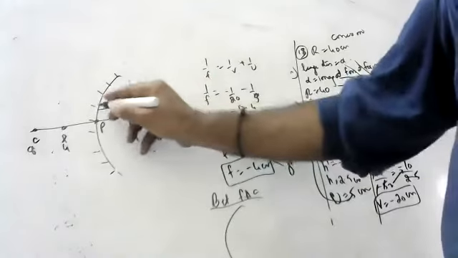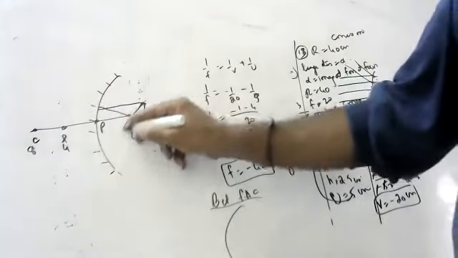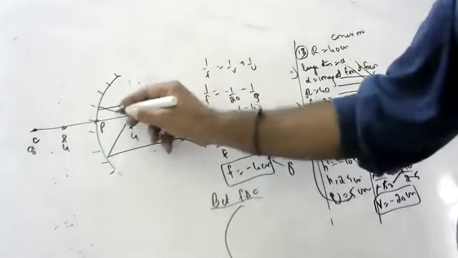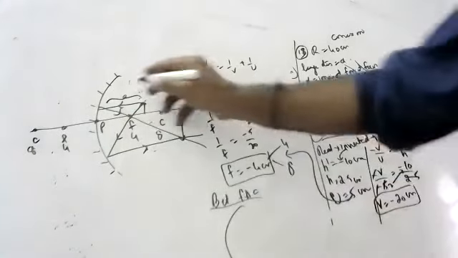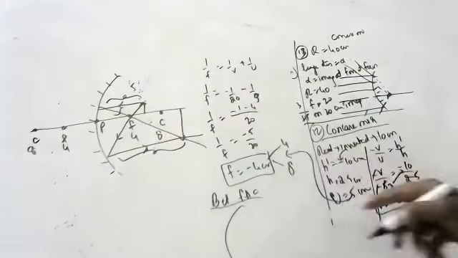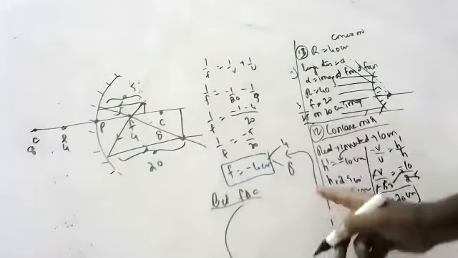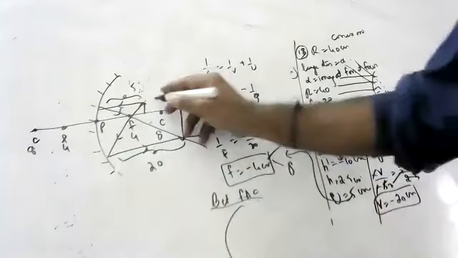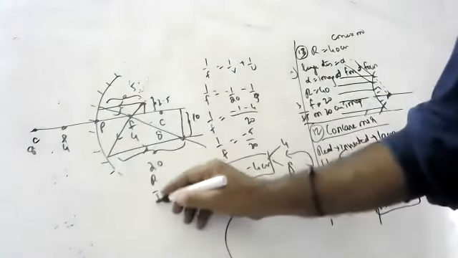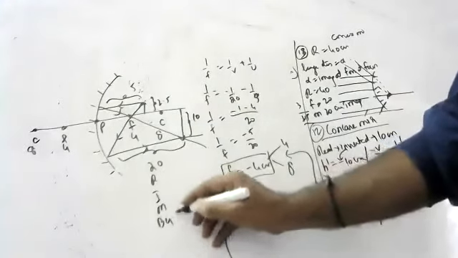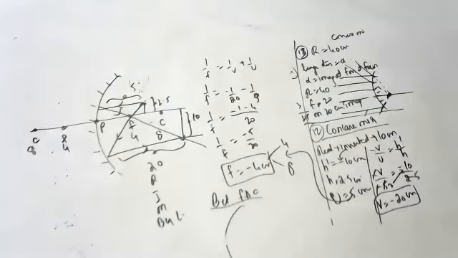One ray parallel to the principal axis goes through the focus. The other light ray going through the focus goes parallel, children, like this. The object distance is how much, children? We got 5. And what is the image distance, children? 20. Object size was how much, children? The object size is originally 2.5. The image size is 10. The characteristics: real, inverted, magnified, beyond the C.